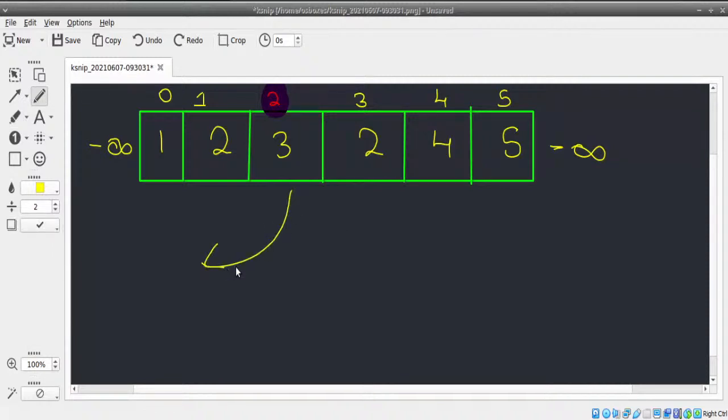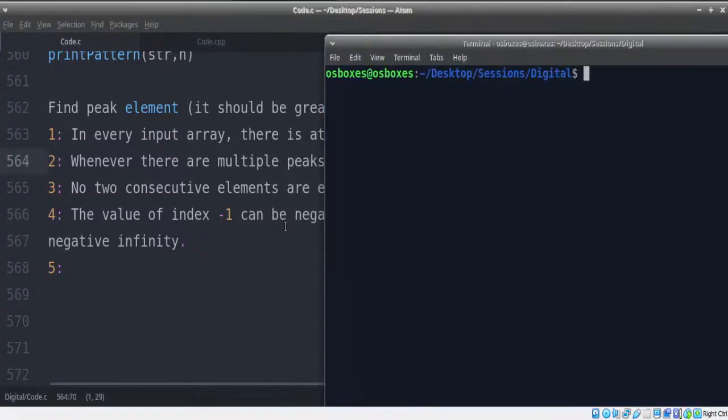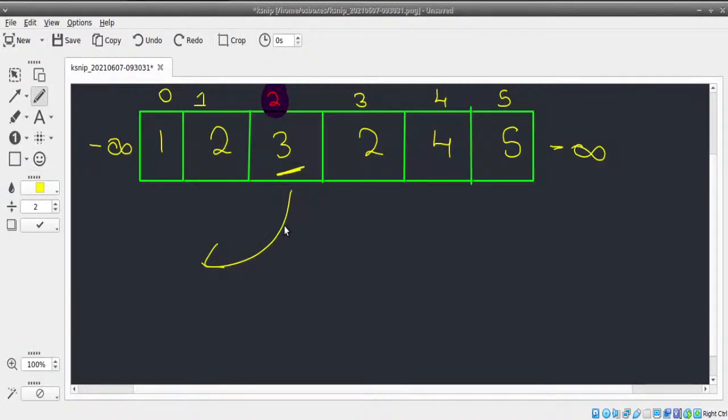So I can return this. Once I find this as peak, should I even go further on? No, because according to the question, when there are multiple peaks, you can return any one peak index. So I don't need to search further. We don't need to go ahead and search for more peaks ahead. I can just return index 2 and that's done. End of the program. Or on the other hand, if I have something like this, 3, 4, 5, and 6.